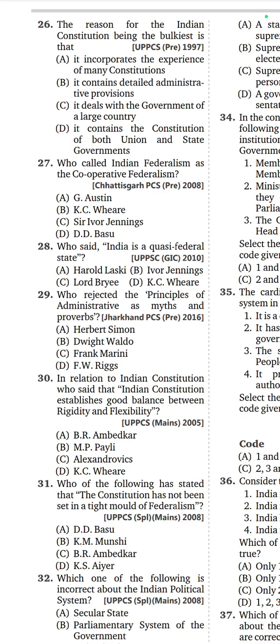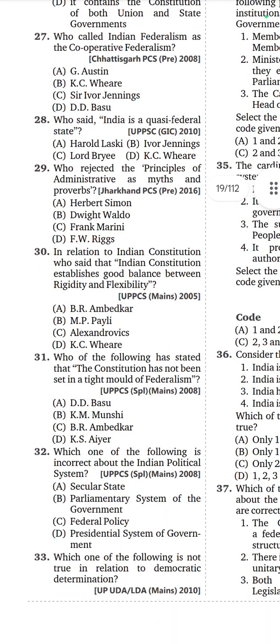Option A, Herbert Simon. Herbert Simon. 30th question. In relation to the Indian Constitution, who said that the Indian Constitution establishes a good balance between rigidity and flexibility? Option D, K.C. Wheare.